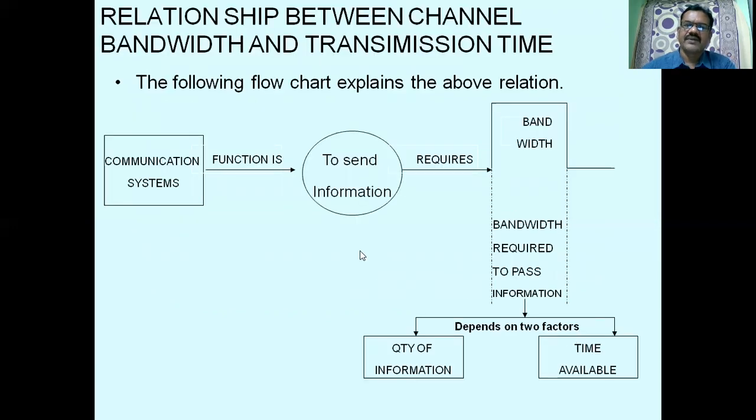And there is a relation between the channel bandwidth and transmission time. This is a communication system. Its function is to send the information. It requires certain bandwidth. Bandwidth depends on 2 factors: the quantity of information, how much information we would like to transmit, and how much time you are able to transmit. So in order to have the bandwidth, time, and quantity of information relation, we have a formula.